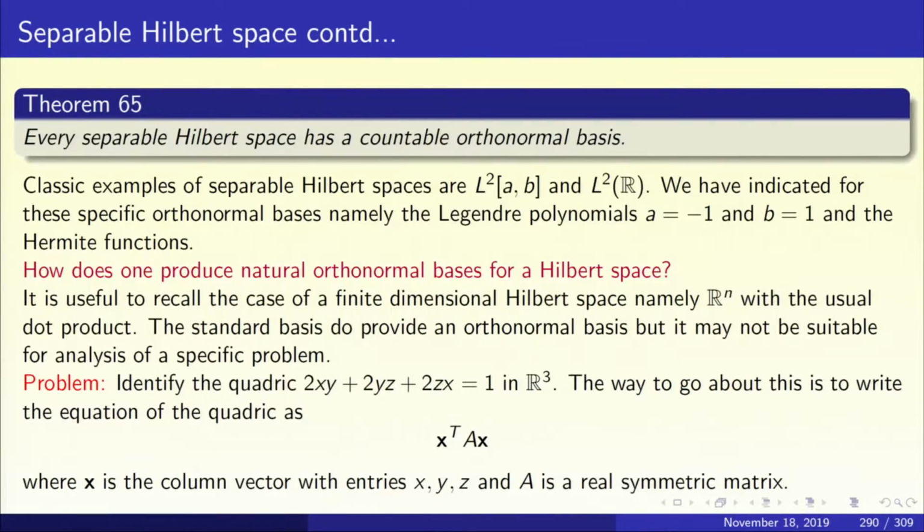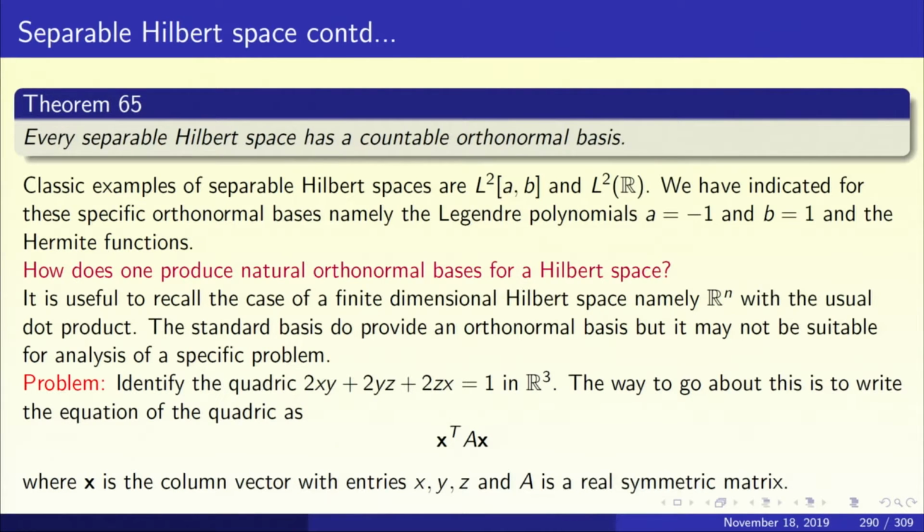So what do we get? We have got the result that every separable Hilbert space has a countable orthonormal basis. Theorem 65 in the slide, we have just gone through the proof of this theorem. Every separable Hilbert space has a countable orthonormal basis. So classic examples are L2 of (a,b) and L2 of R. We have already indicated for these spaces specific orthonormal bases, the Legendre polynomials and the Hermite functions.